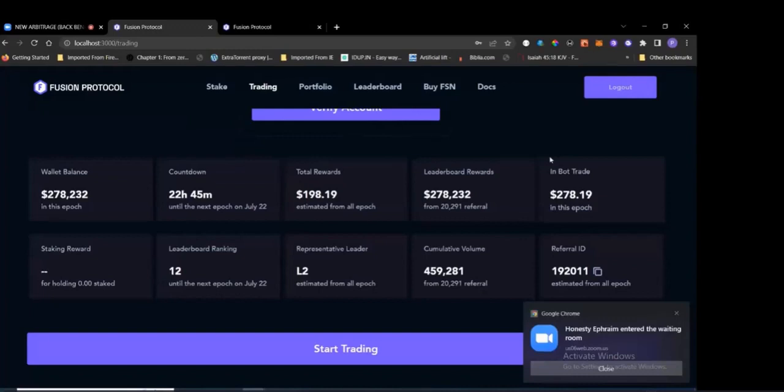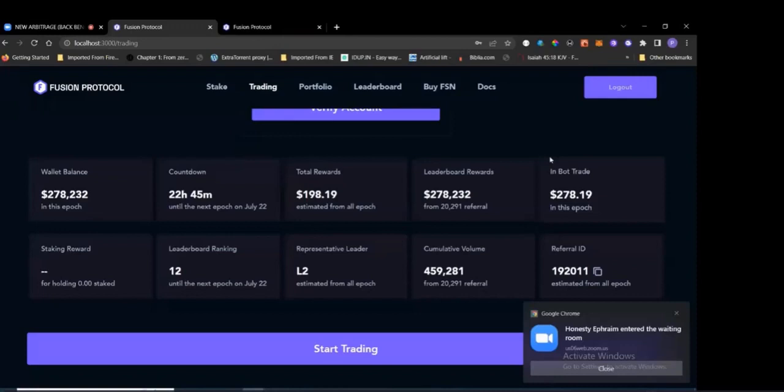The representative leader is where you come in. If you come into the platform organically, let's say you search for it online and you come in, you'll be L1, right? If you come in through a referral, you most likely will be L2. Now, that does not stop you from inviting as many people as you want and having downlines as well. Beside it, also is your cumulative volume of your referral. And then lastly, you can see your referral ID, which you can copy and use to invite your friends anywhere in the world.